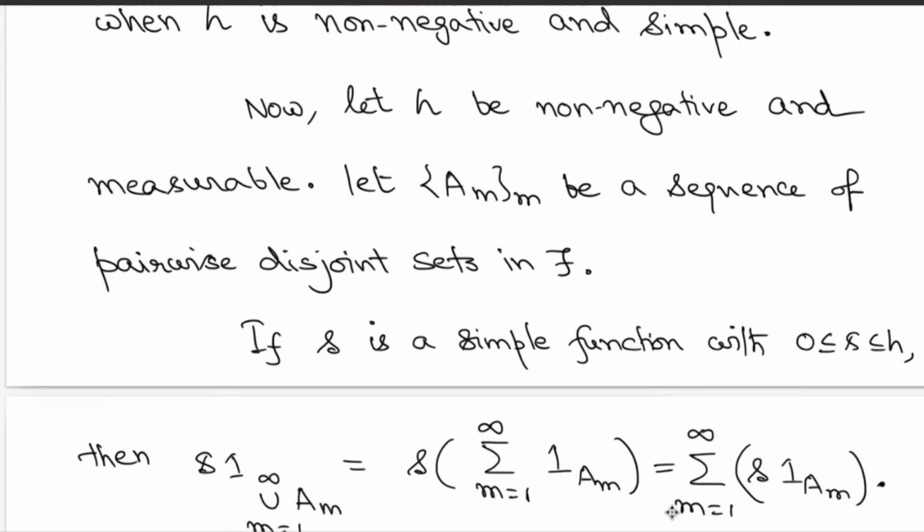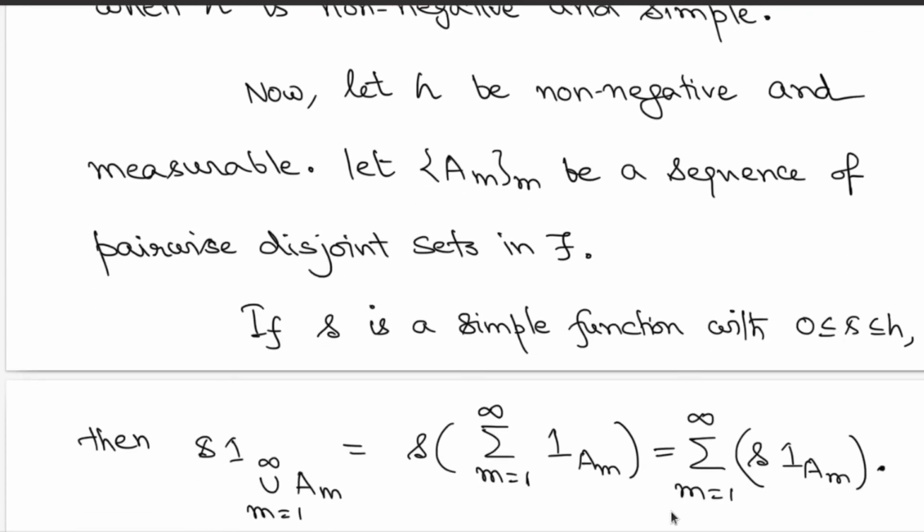Okay, great. Now how do you go from non-negative simple functions to non-negative measurable functions? So this requires some effort. So again, start with a sequence of pairwise disjoint sets, call them A_m once more. Our target is to prove that the corresponding set function is countably additive. So you have to be careful with certain inequalities here. Here the main issue is that integration of h, which is non-negative and measurable, is defined through certain supremums over integrations of simple functions below h.